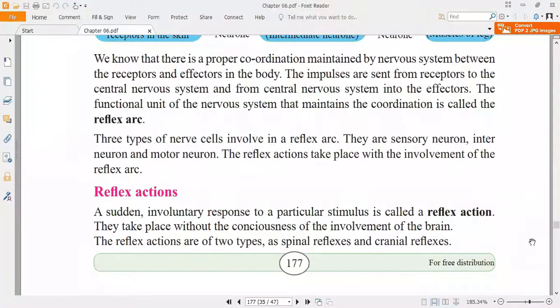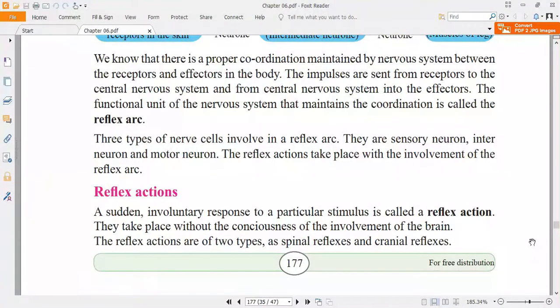The stimulus may be fire or the pricking of a thorn. A sudden response to a particular stimulus is called a reflex action.